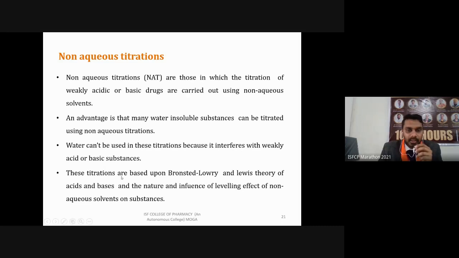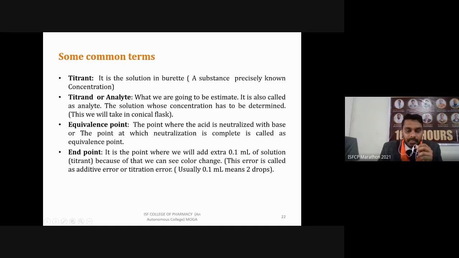So based upon the Bronsted-Lowry and Lewis theory of acids and bases, the nature and influence of the leveling effect of non-aqueous solvents and substances. So this is mainly the basic principle behind this titration. We are talking about the different kinds of titrations we are going to use, so there are some common terms which you should understand.